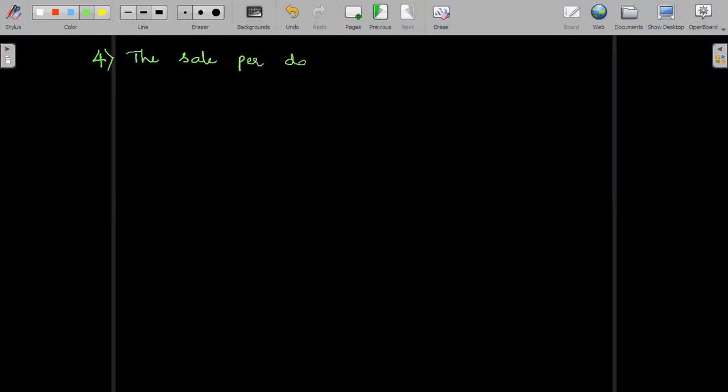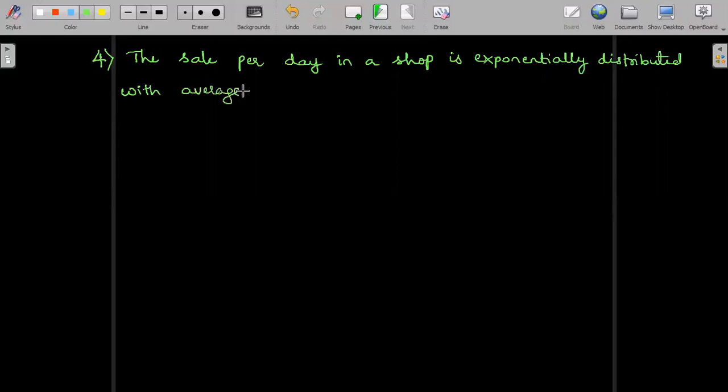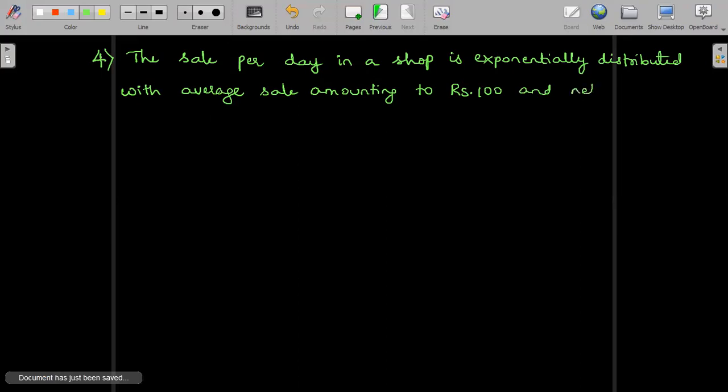The sale per day in a shop is exponentially distributed with average sale amounting to rupees 100 and net profit is 8%.